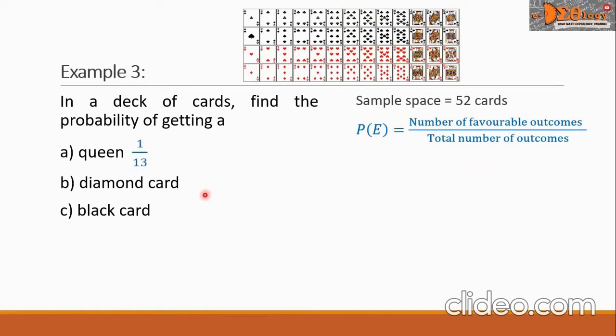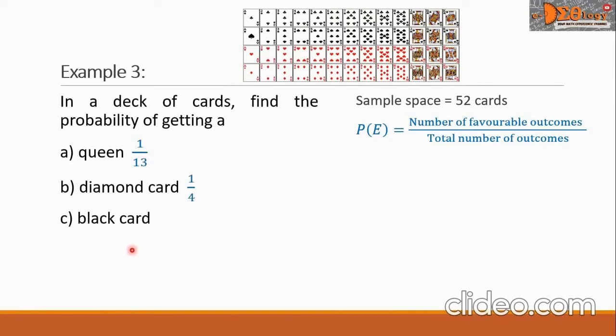Finding the probability of getting a diamond card. So we write P of diamond card, and this is equal to, in the numerator, we write 13, because there are 13 diamond cards in the deck of cards. So this is 13 over 52. And when we simplify, this is equal now to 1 over 4. This answer, we will write opposite letter B. And then let us now proceed with letter C.